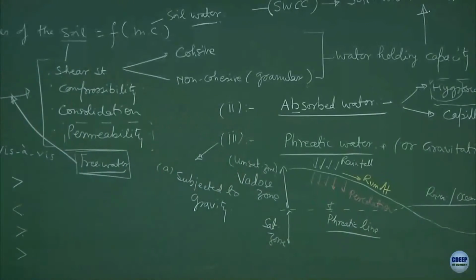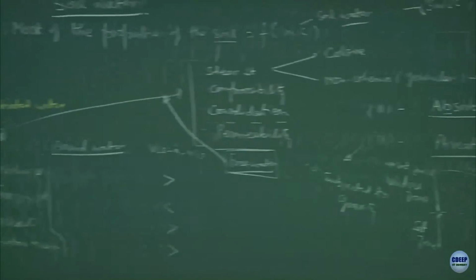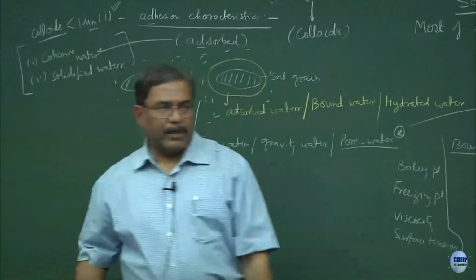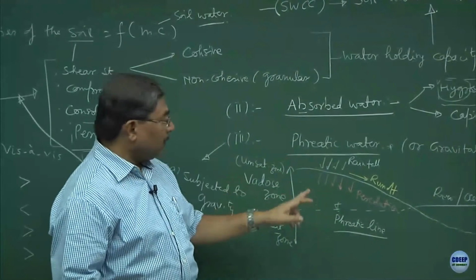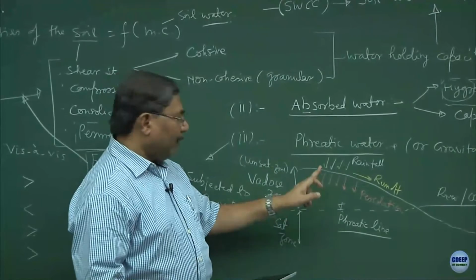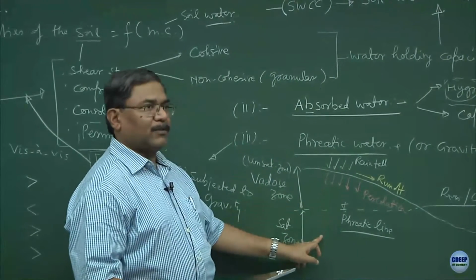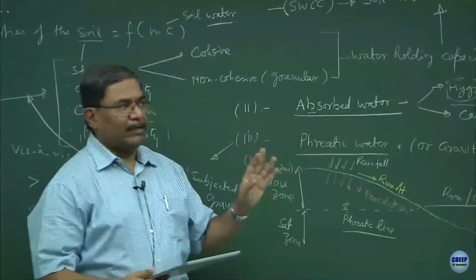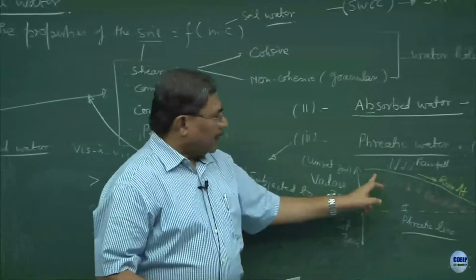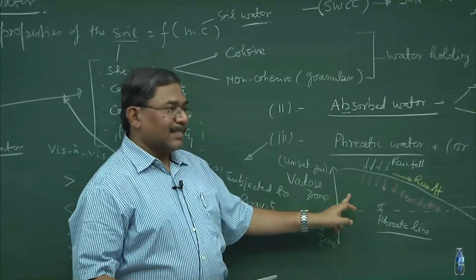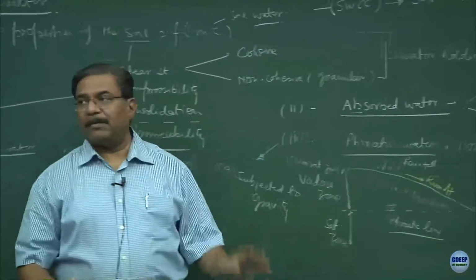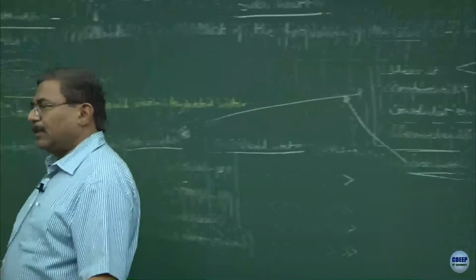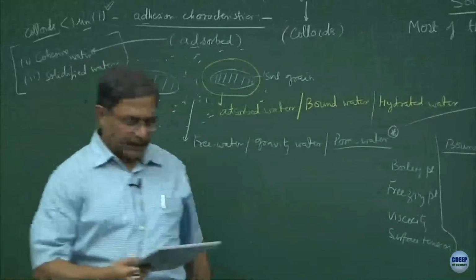One of the ways to define the phreatic line is, this is the boundary between the saturated soil mass and the unsaturated soil mass, clear. And after some time we are going to discuss the state of stress in the Vadose zone and in the saturated zone. Then your fundamentals will become very clear. Here the state of stress is going to be tensile and beneath the water table everything is going to be compressive. Is this part clear? Let us begin this, I think then you will catch it up.